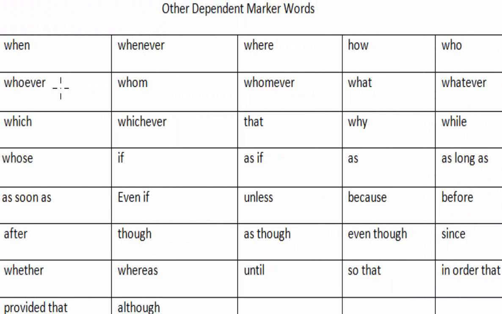This is a table that indicates the dependent marker words. On the first column, you have when, okay?